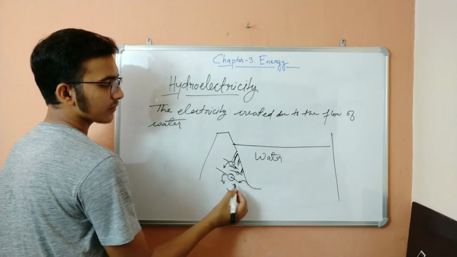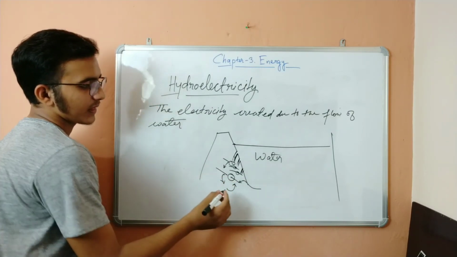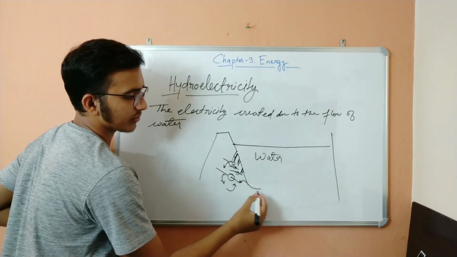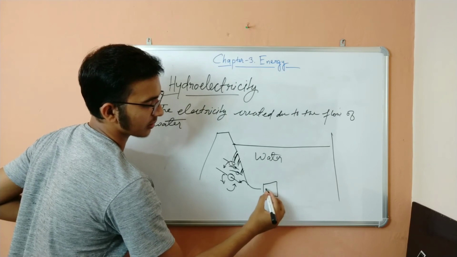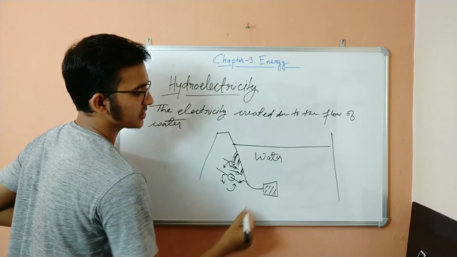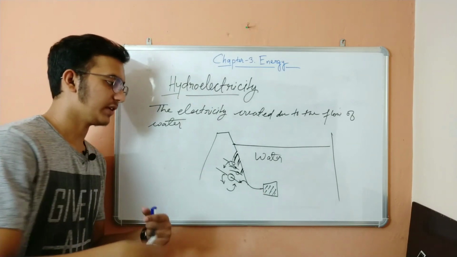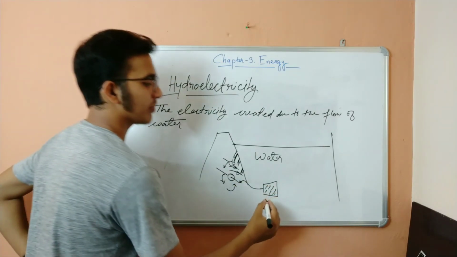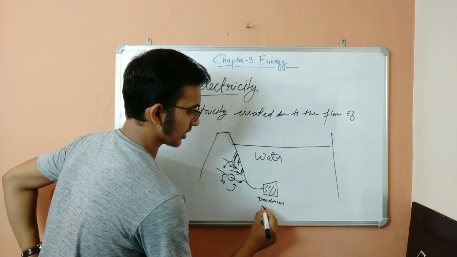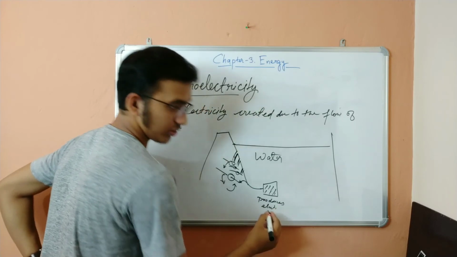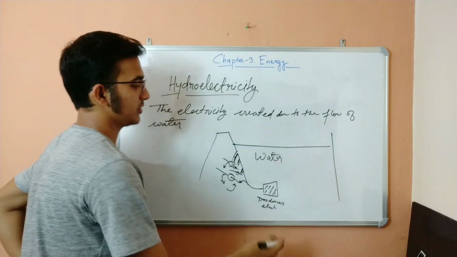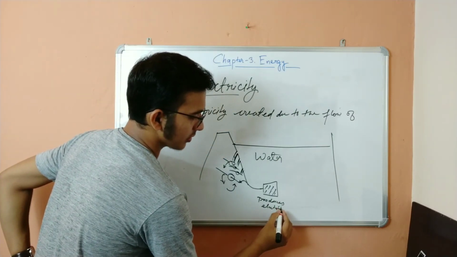So the axle of this dynamo is connected to a big generator. Now, when the axle moves very fast, the generator actually produces electricity. How it's produced, you don't need to know. But still, if you want to know, you can find various animated videos which will be really easy to understand. So you can go and search on YouTube.